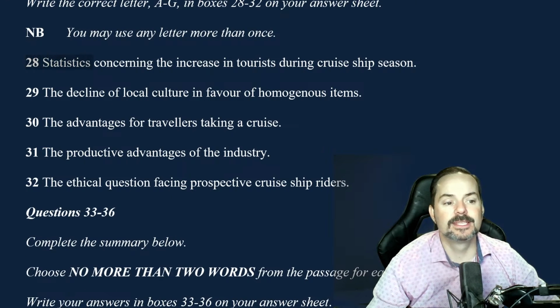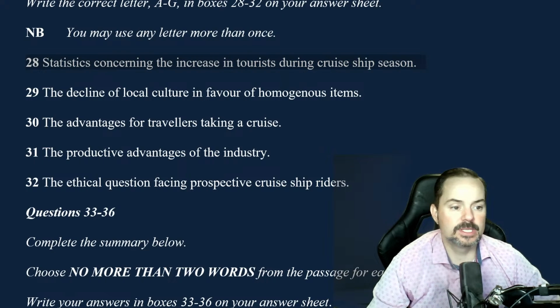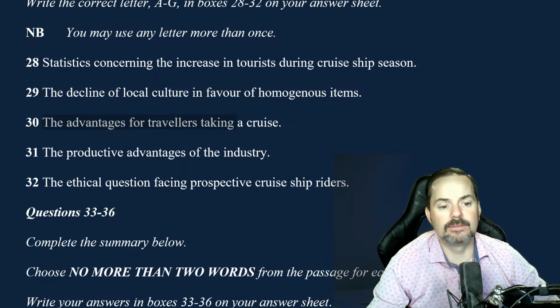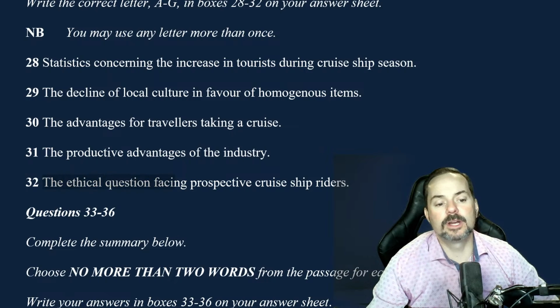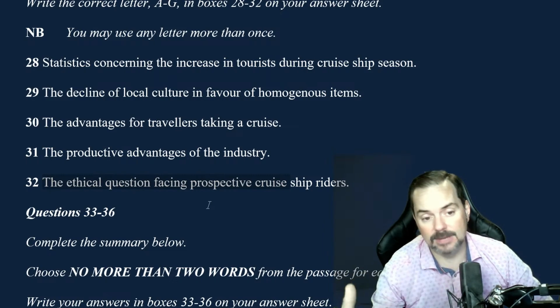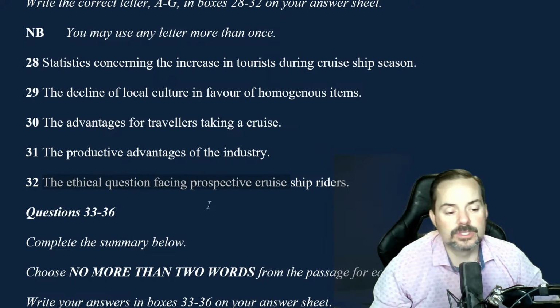28. Statistics concerning the increase in tourists during cruise ship season. Okay, so statistics. The decline of local culture in favor of homogeneous items. The advantages for travelers taking a cruise. The productive advantages of the industry. The ethical question facing prospective cruise ship riders. Okay, now you want to paraphrase these. I'm going to forego that step, but at home, try paraphrasing these, okay?